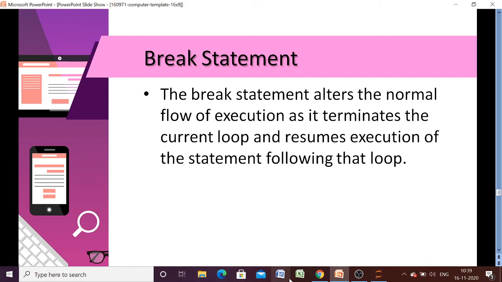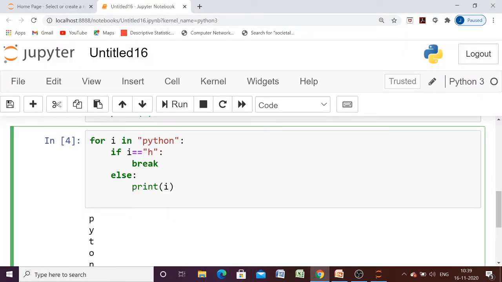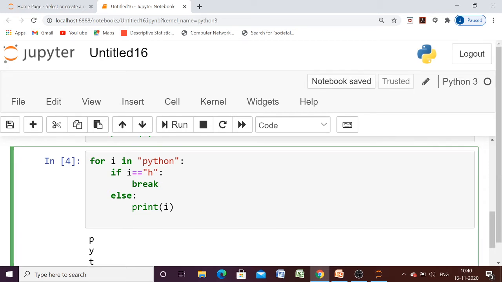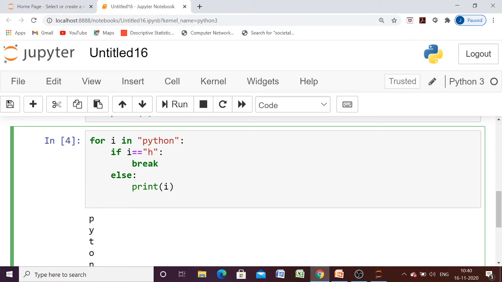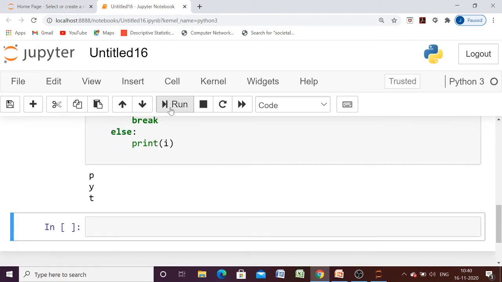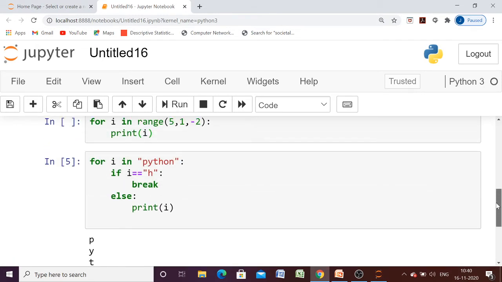Let me show you this with the help of an example. Suppose we have one for loop, and here we have a string, a sequence of characters. So I will traverse from P to N, but as soon as I has the value H, we want to come out of the loop. When we execute this, we will have the output like this.